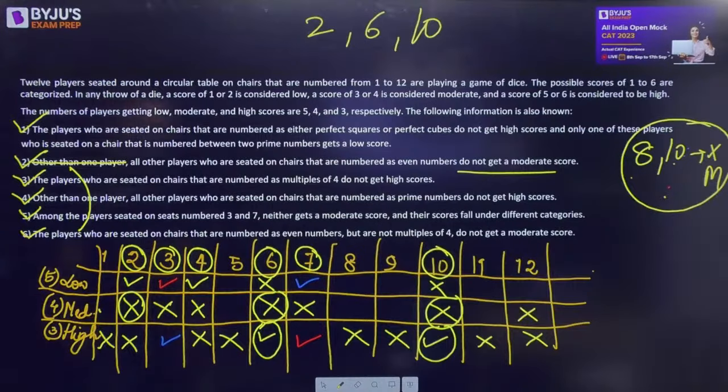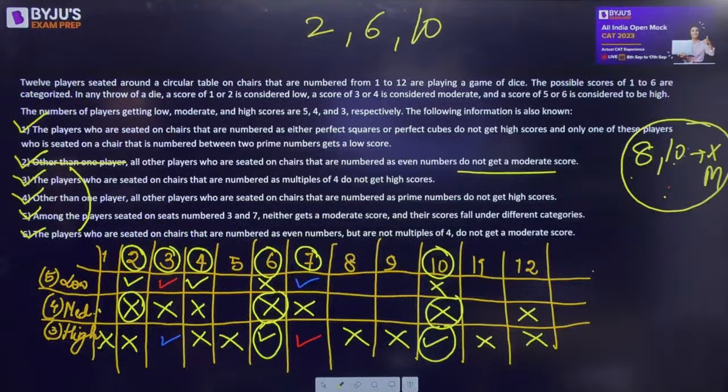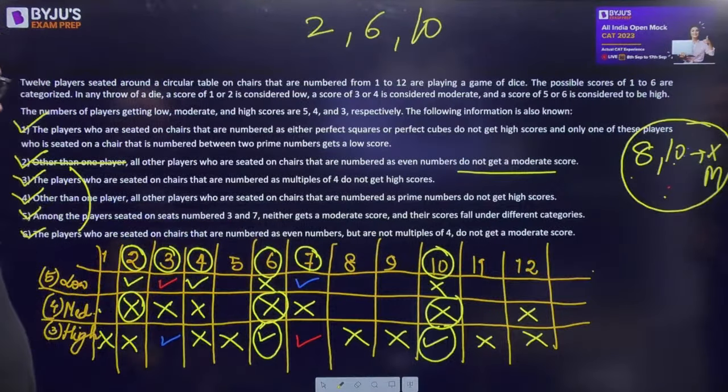Numbers that are perfect cubes. A number between 2 prime numbers gets a low score. Other than one player, all players who are sitting on even numbered chairs do not get a moderate score. 1, 2, 3, 4, 5. So one has to get a moderate. And players who are seated on even numbers, non-multiples of 4, do not get a moderate score. Where was the multiple of 4 one? Seated on either number do not get high scores. Among the players who sit on even numbers but are not multiples of 4, do not get a moderate score.